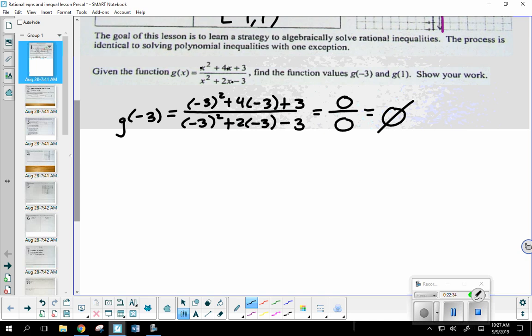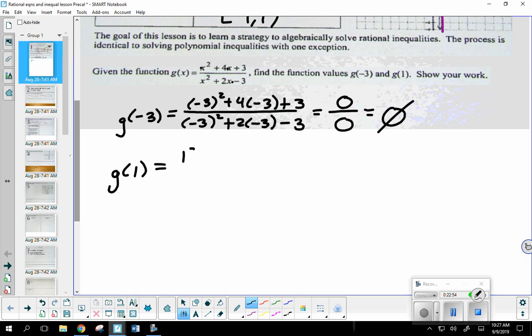And typically for undefined, I go ahead and use that little no solution symbol. Okay. So if I know that the function is undefined at this value, that's telling me there's some kind of discontinuity there. We can already tell whether it's a hole or a vertical asymptote. All right. Let's do the same thing for 1. G of 1. Okay.